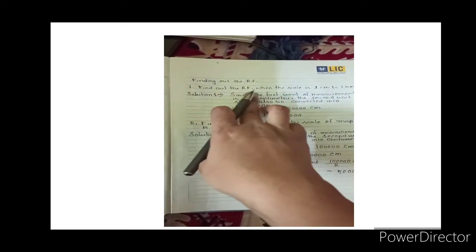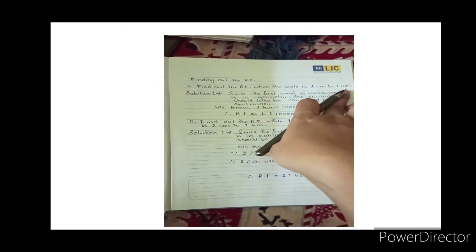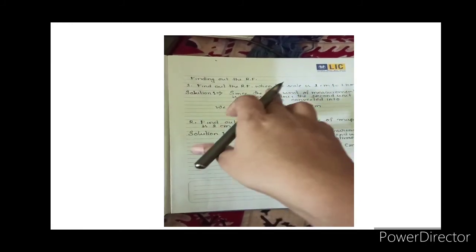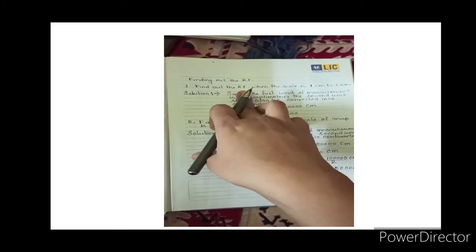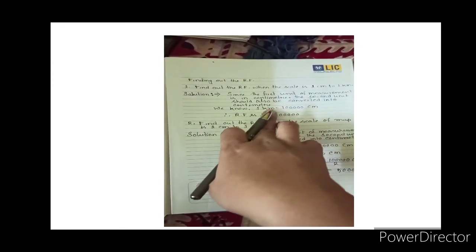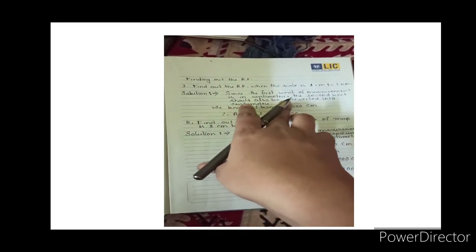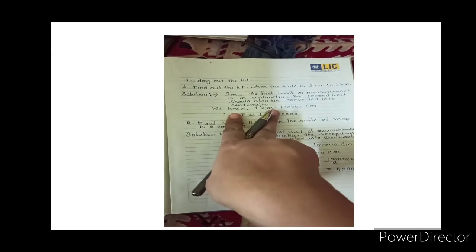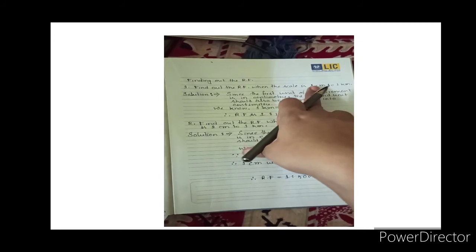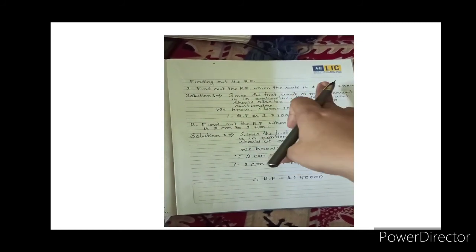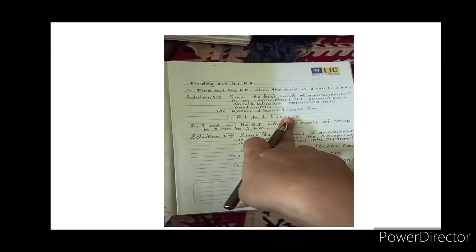Now going forward to the next method, the second method, or the RF. Finding the RF. Our first problem is: find out the RF when the scale is 1 centimeter to 1 kilometer. Here you already know the first unit of measurement in the RF is in centimeters, so the second unit should also be converted into centimeters. Both should be in the same unit. Next, 1 kilometer represents 1 lakh centimeters, then the RF is 1:1 lakh, and now both units are the same.